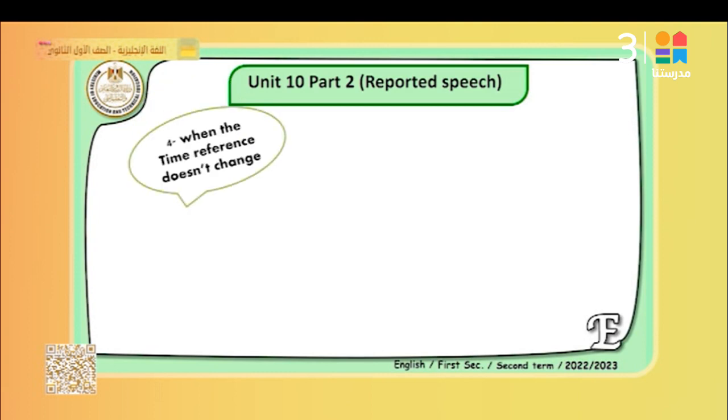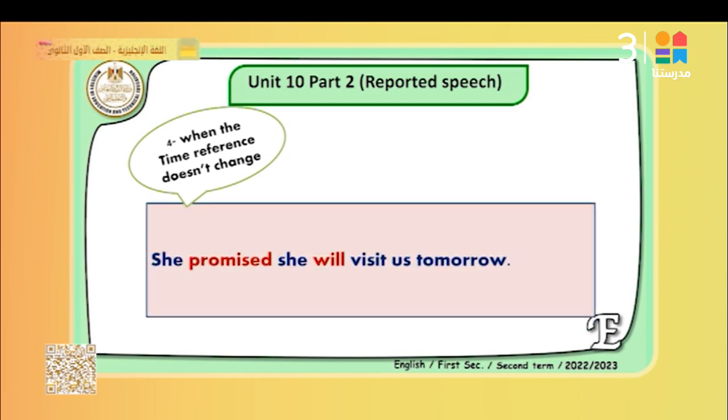What is the last one? The fourth one, when the time reference doesn't change. So if the word tomorrow doesn't change to the following day, or the word yesterday doesn't change to the day before, we will not change the verb. So she promised she will visit us tomorrow. She promised she will or she would. طبعا أنا عندي الفيرب هنا past فممكن قوي إن أنا أقول she promised she would. لكن علشان هو ما غيرش tomorrow. Tomorrow doesn't change. يبقى احنا كمان we will not change the verb. So she promised she will visit us tomorrow.